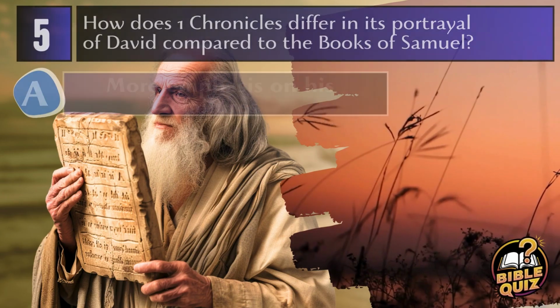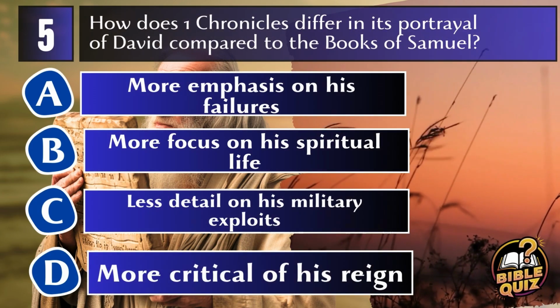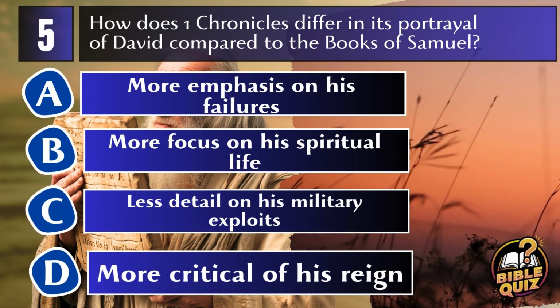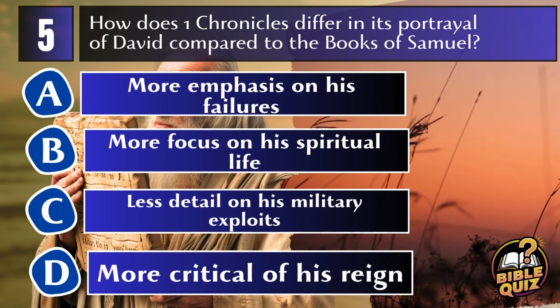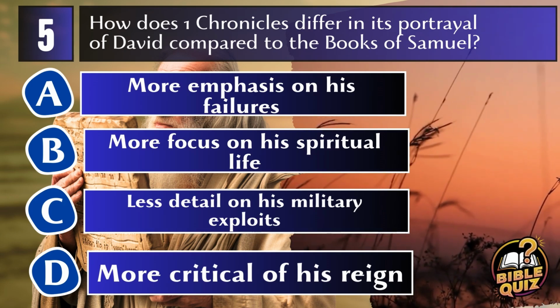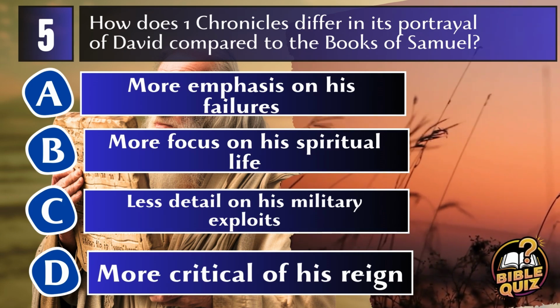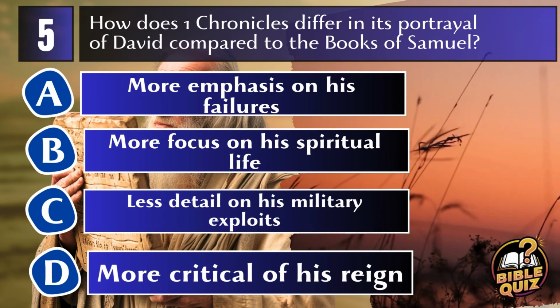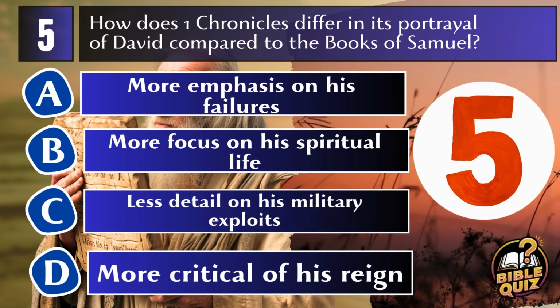Question 5. How does 1 Chronicles differ in its portrayal of David compared to the books of Samuel? A. More emphasis on his failures. B. More focus on his spiritual life. C. Less detail on his military exploits. D. More critical of his reign.